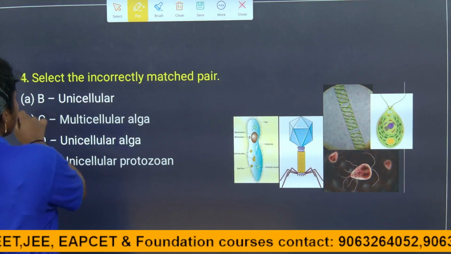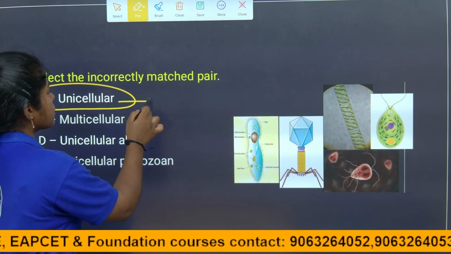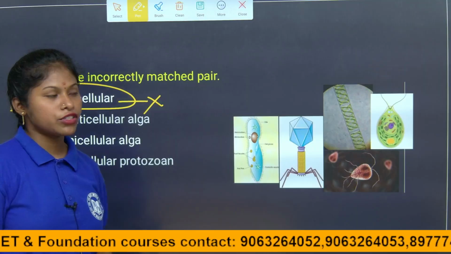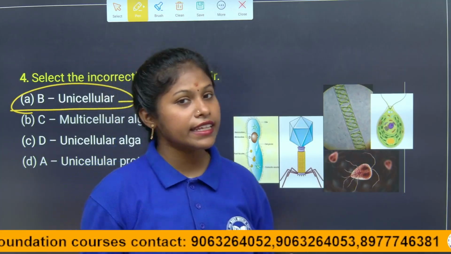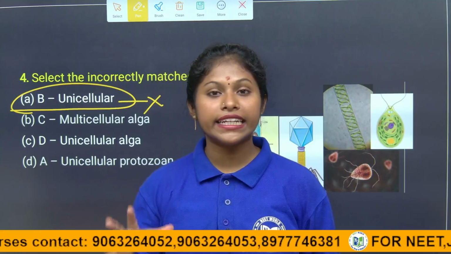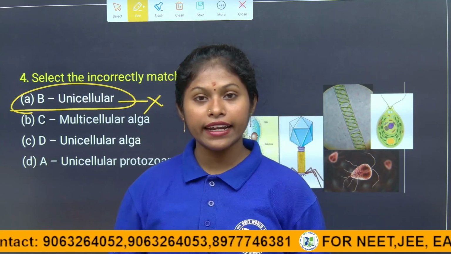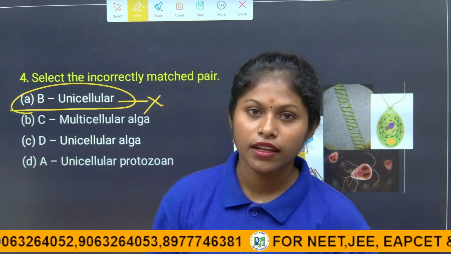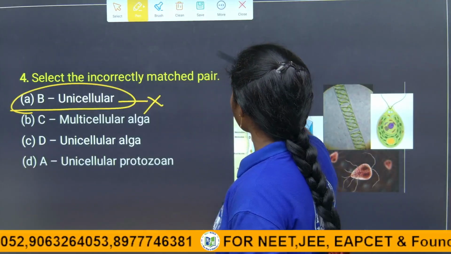So B, unicellular, is the wrong match because B is a virus and it is acellular. We cannot see any cellular organisms outside of the host. Inside the host, it takes over the machinery of the host and reproduces its own kind. Right, children? So this is about the fourth question.